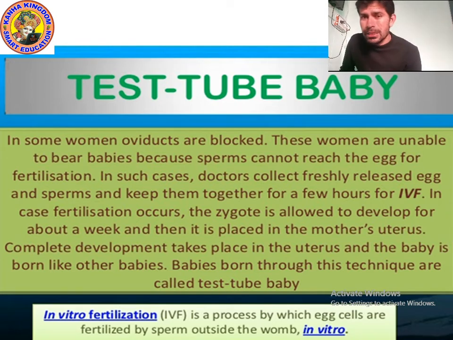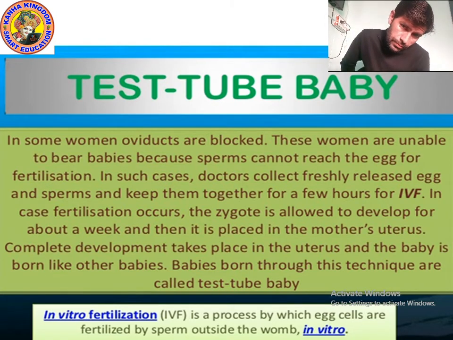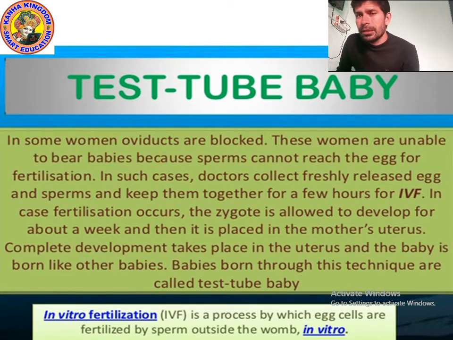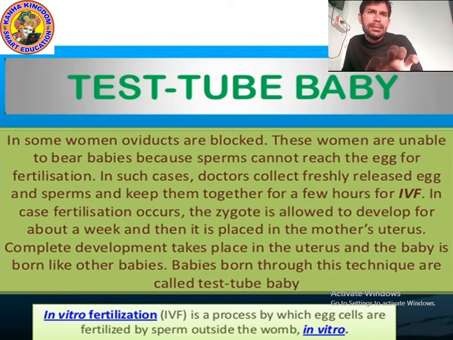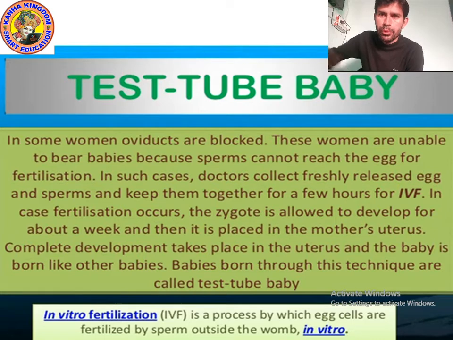Later from the zygote, the embryo will develop, then from the embryo the fetus will develop, and at last an individual will be born. Okay, this is the process that we studied. And now let's study what an embryo is. Let's move on to the next point.